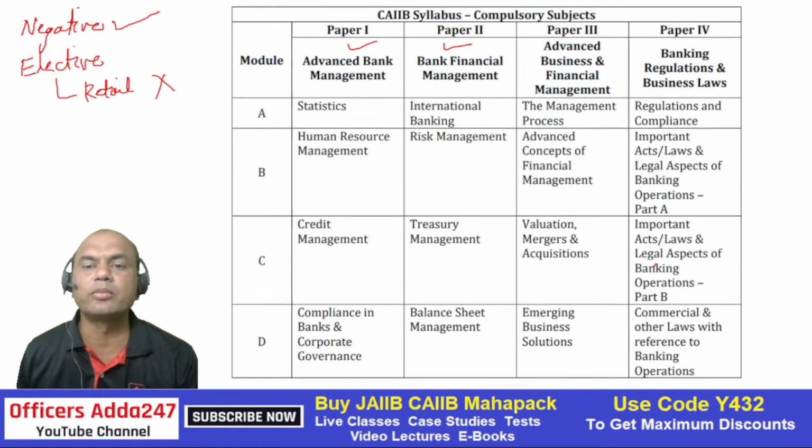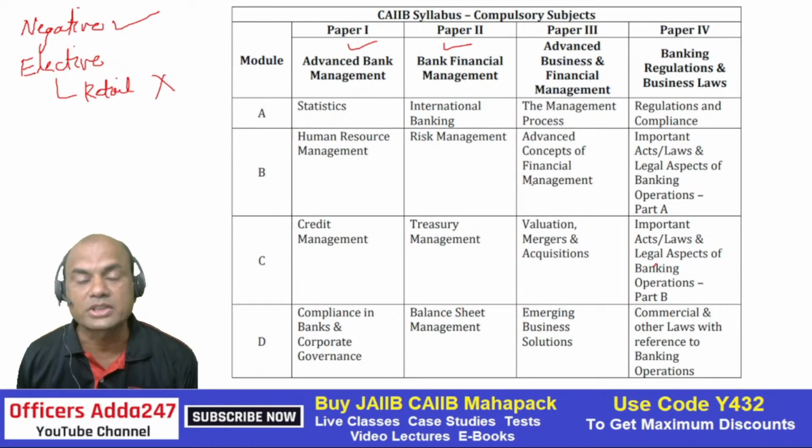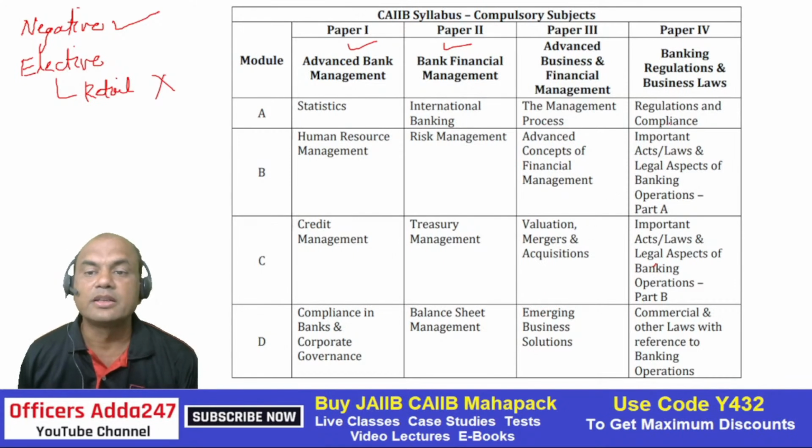In May 23, in the new portion, you'll have two additional subjects, ABFM and banking regulations and business laws. This is legal and this is ABFM, more related to management and finance. Look at the topics: management process, advanced concepts of financial management, valuation, mergers, acquisitions. Here you will have cost accounting also. Emerging business solutions, then legal, everything legal.